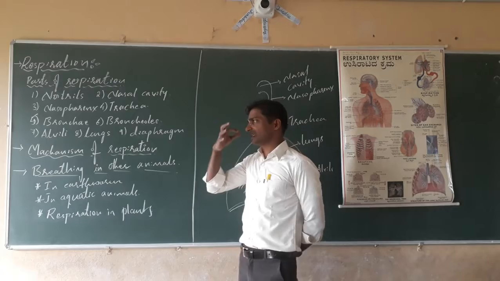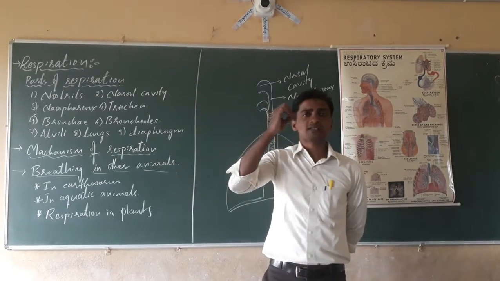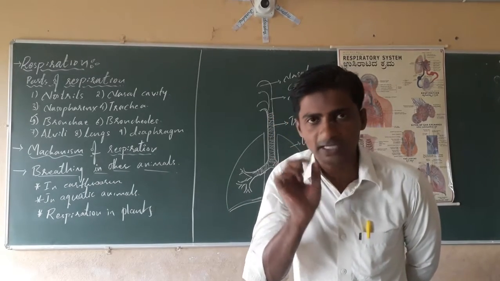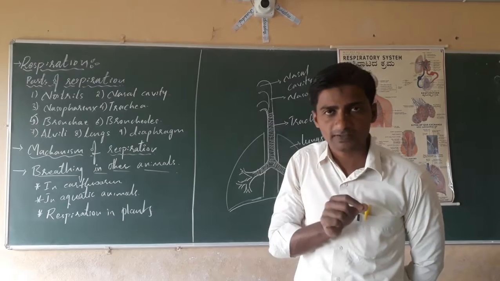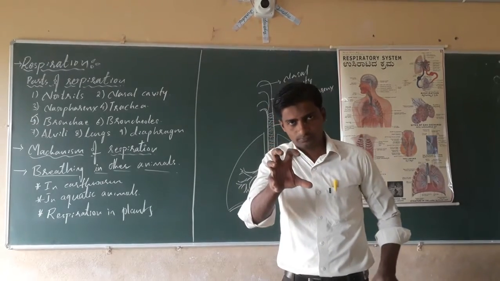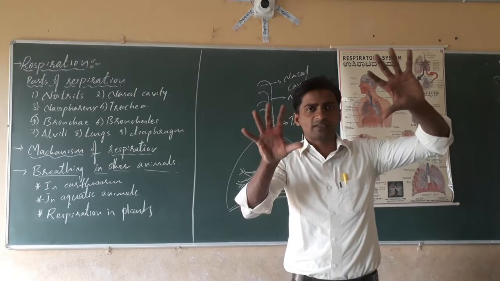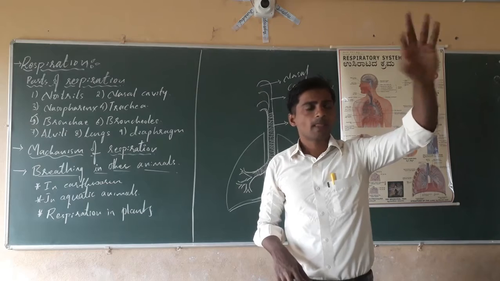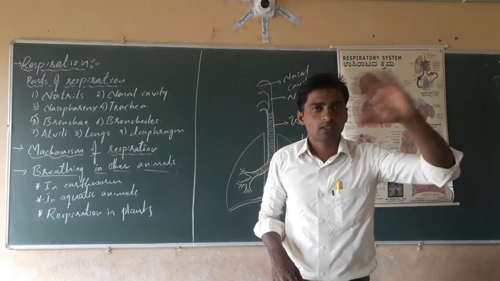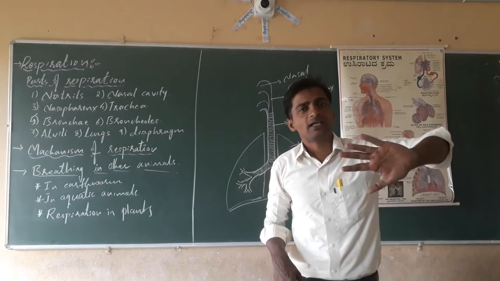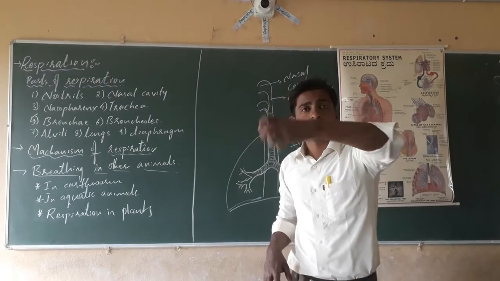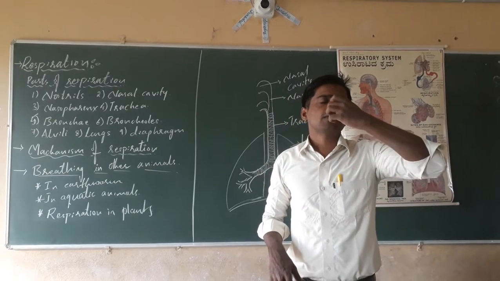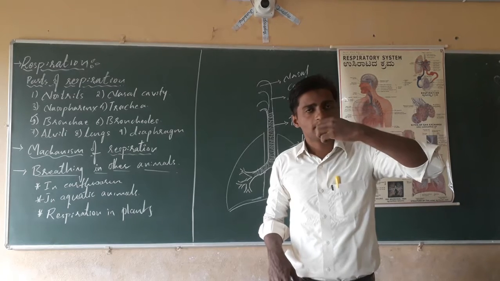The nasal cavity of the respiratory tract is opened by a pair of nostrils. Two holes are there at the nose, called the nostrils. The oxygen-rich air present in the atmosphere has 21% oxygen. Along with that, there are different gases: nitrogen, carbon dioxide, and also dust and water vapors. When we take in air, along with the oxygen, a number of gases will enter into the nose.